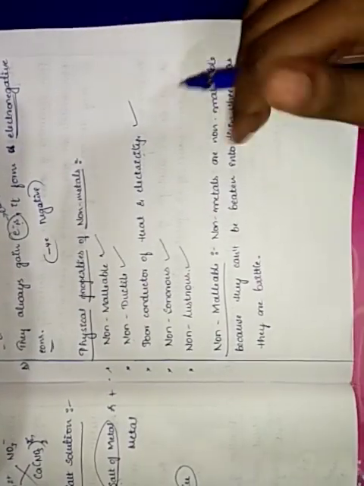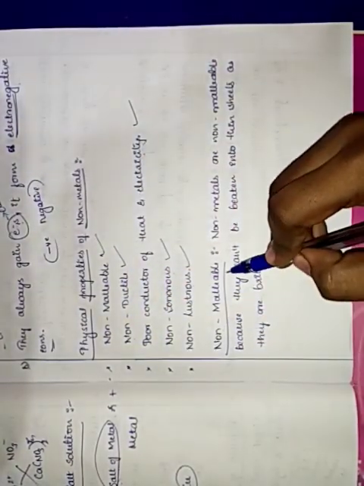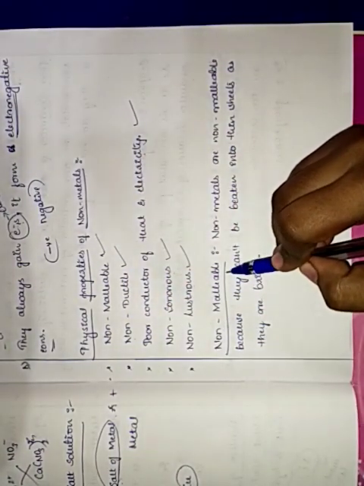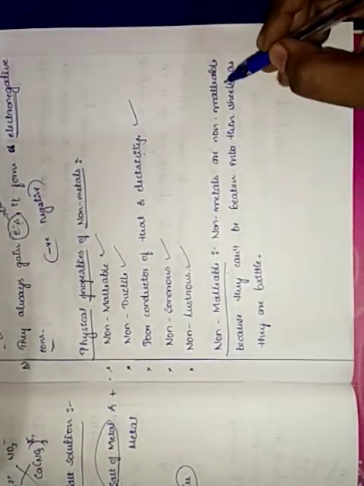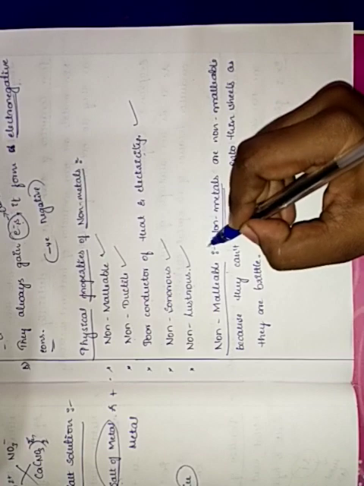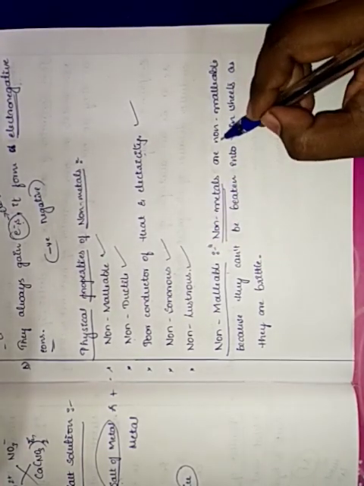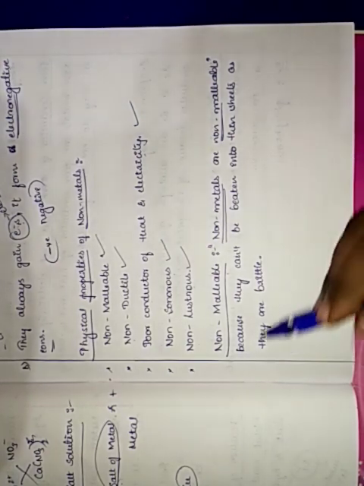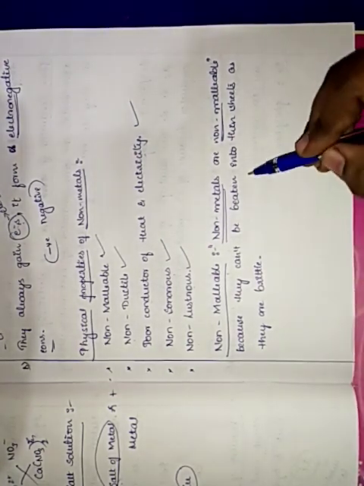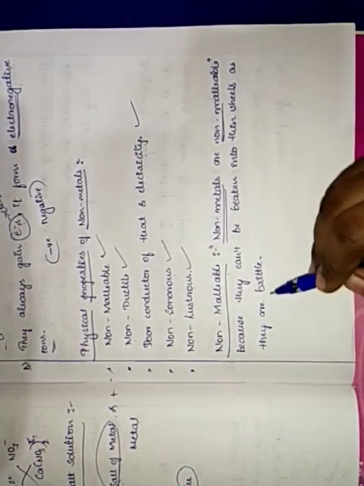Let us see firstly what is non-malleable. Non-metals are non-malleable, because they cannot be beaten into thin sheets as they are brittle.